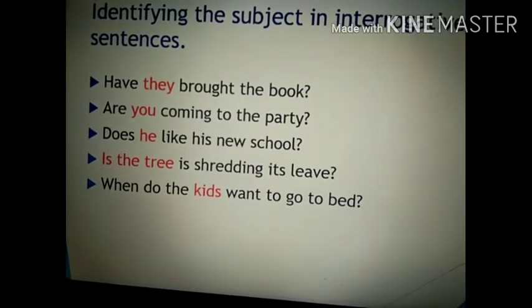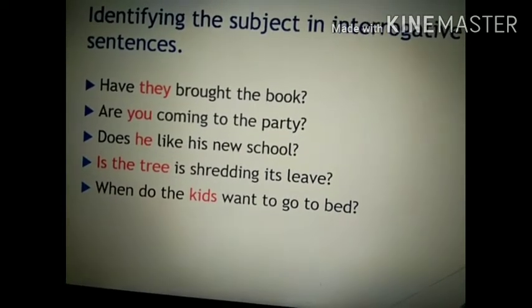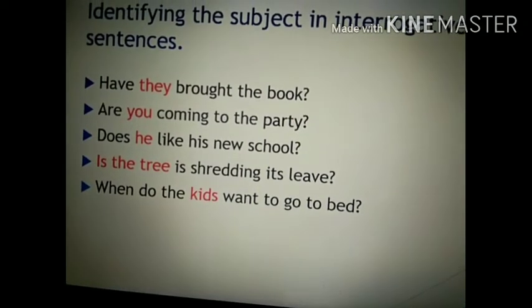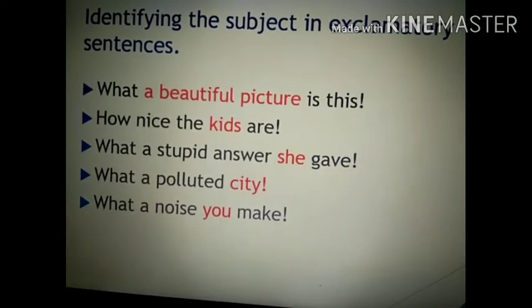When do the kids want to go to bed? So about whom are we talking? Kids. So kids is the subject. Now let's move to the next slide.